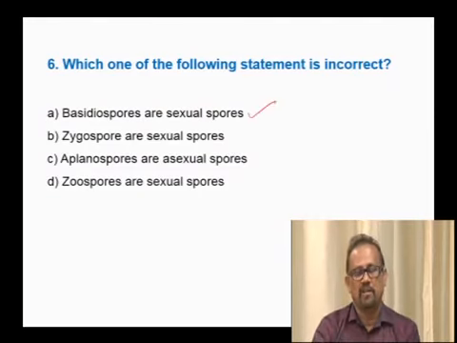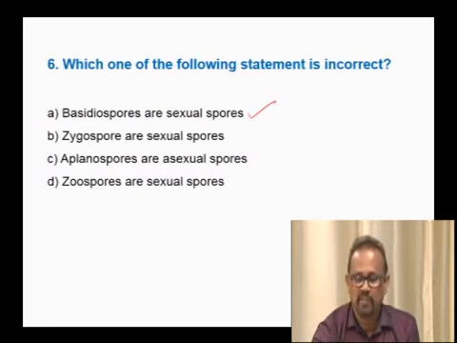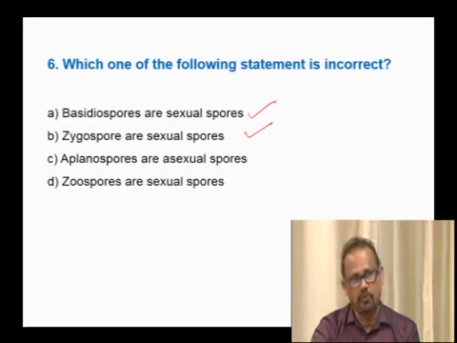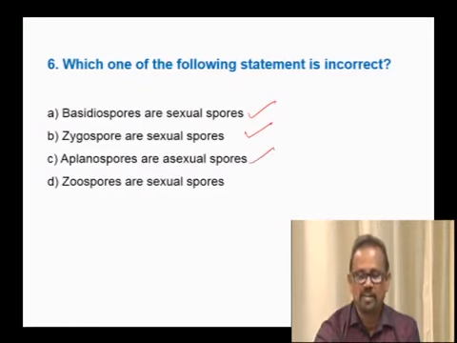Zygospores are sexual spores. Of course, zygospores are the sexual spores which are formed by the fusion of gametes, characteristic of phycomycetes. Therefore, this statement is also correct. Aplanospores are asexual spores. Of course, aplanospores are asexual spores found in the phycomycetes. Therefore, all these three statements are correct. But which one of the statements is incorrect?